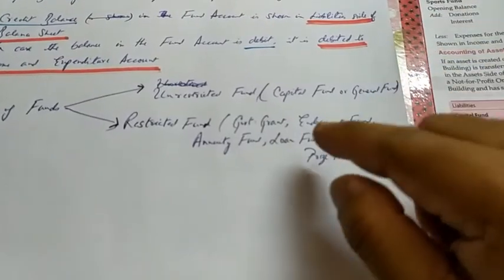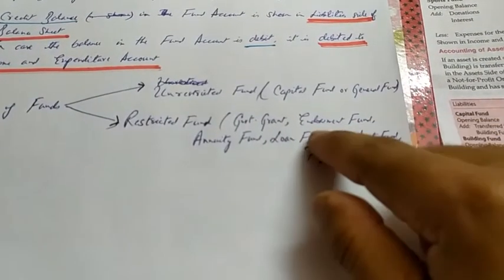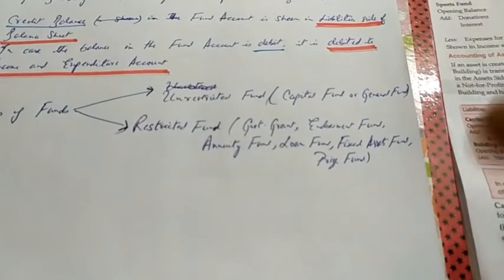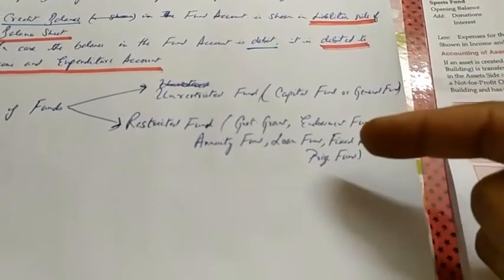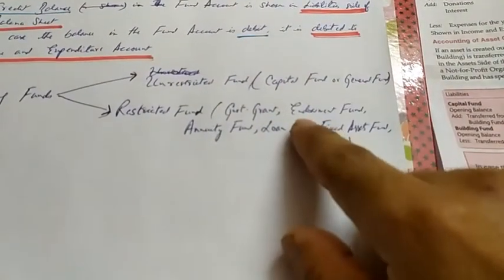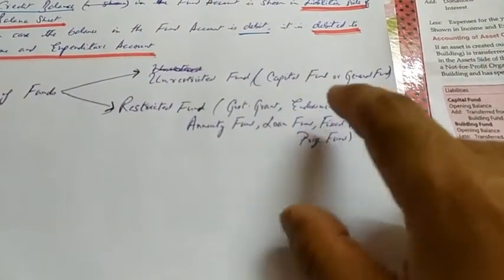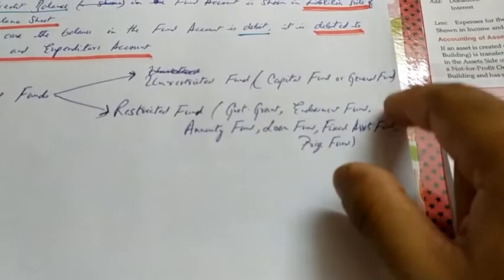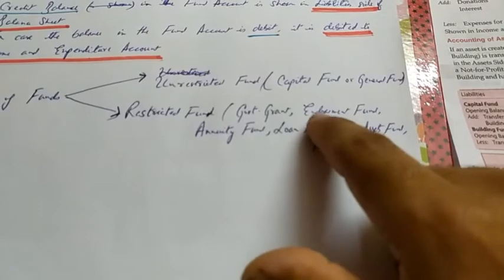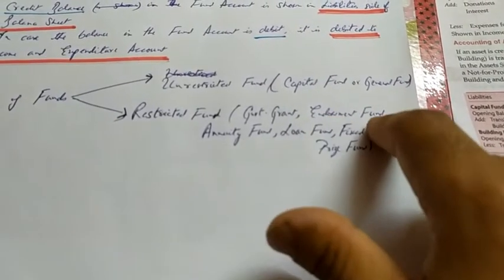They will not be using that amount for any use. It will be using only the income generated after it has invested that money in some other form in the market. So that is the condition with the fund or donation received, and if such is a condition, then the fund created for that purpose is called endowment fund.